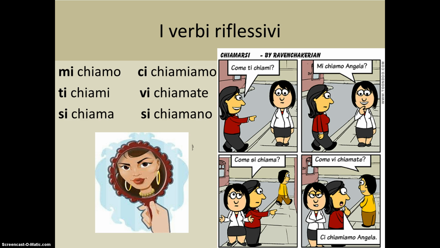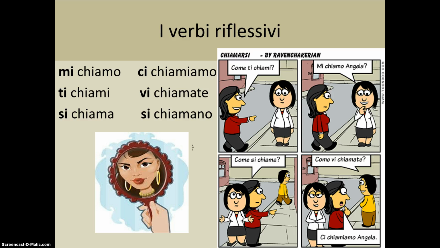In the cartoon, the woman asks, come ti chiami? What is your name? Or literally, what do you call yourself? Notice that the verb chiamarsi is conjugated in the tu form, chiami, and the pronoun ti also corresponds to tu. The verb and the pronoun reflect each other and they both correspond to the same person. In other words, the subject and the object are the same. The subject, you, tu, is also the object, yourself, ti chiami.